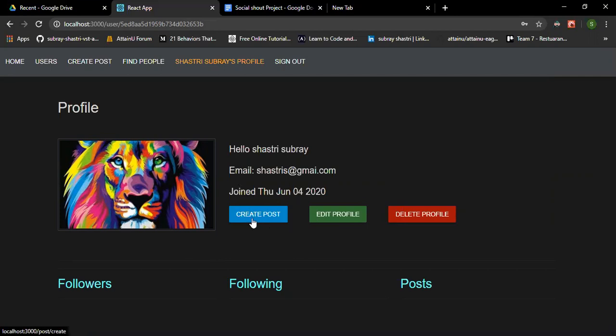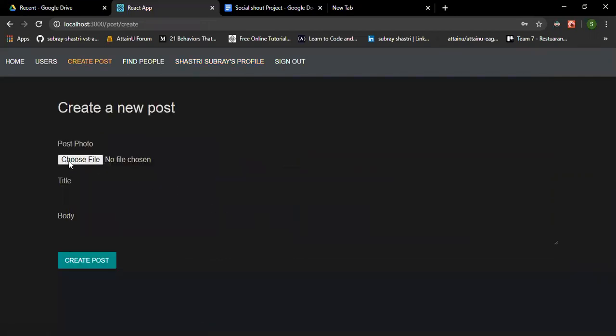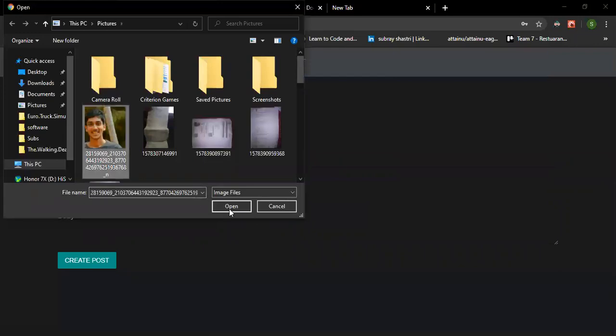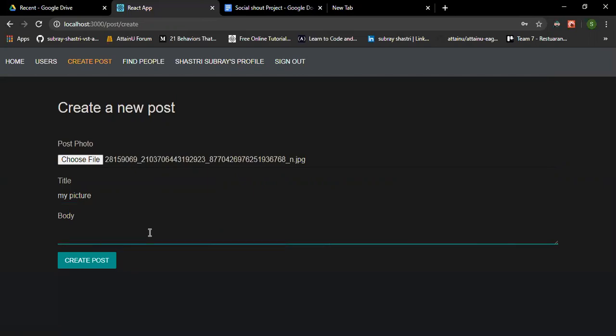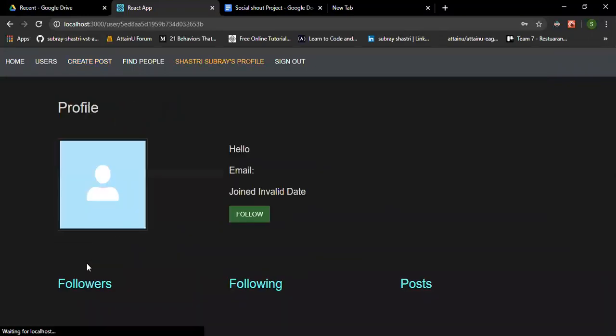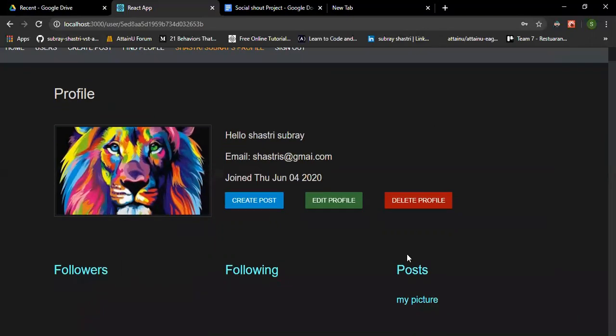If I want to create a post, I can choose any picture. Then I can give any title. This is my post. Here I can see the name of the post, my picture.